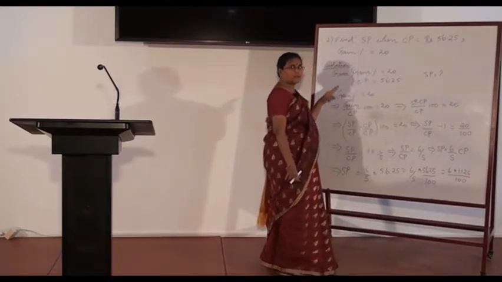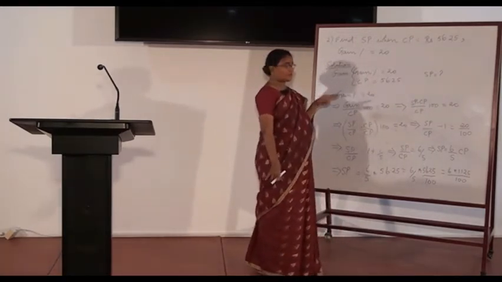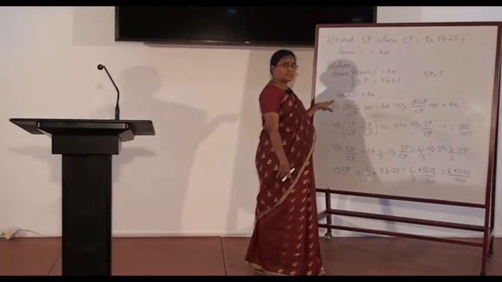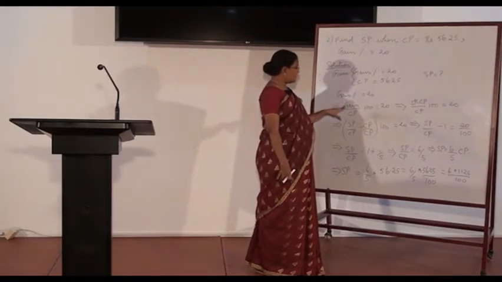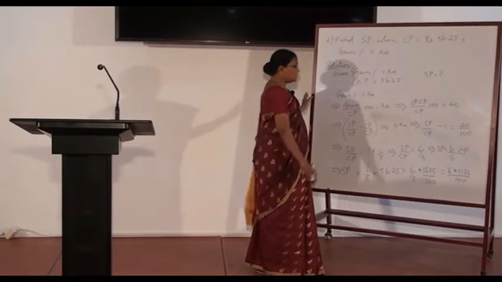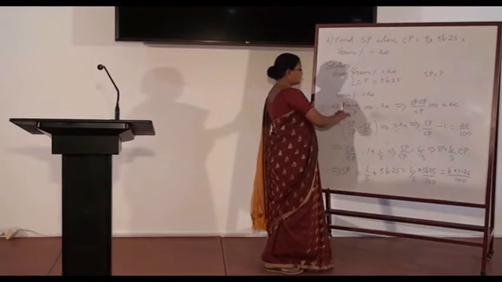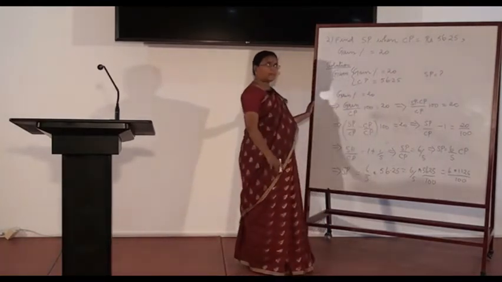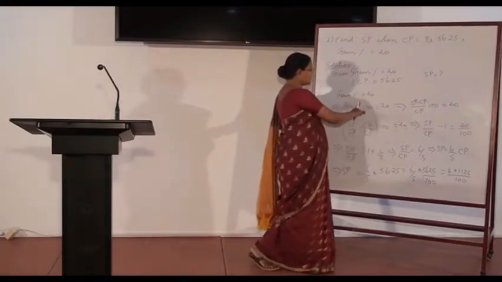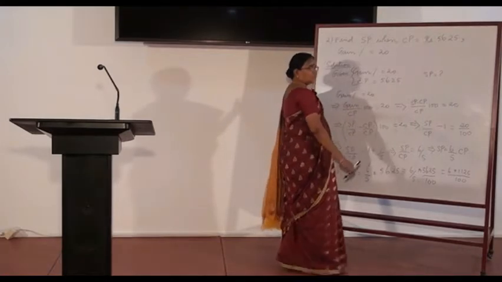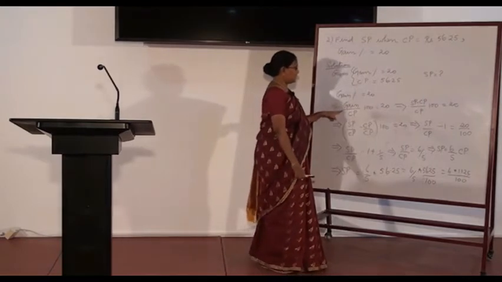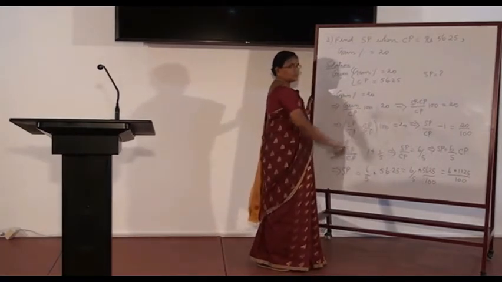The data given is gain percent, so let us use the third formula, gain percent. Gain percent is also the same as profit percent. Gain percent is equal to 20. Gain percent formula is gain by CP into 100 is equal to 20. What is gain? Apply formula 1. Gain is profit. Profit is SP minus CP. So substitute SP minus CP for gain: SP minus CP divided by CP into 100 equated to 20.